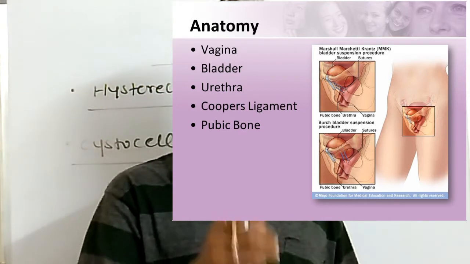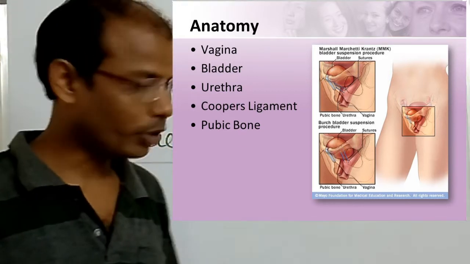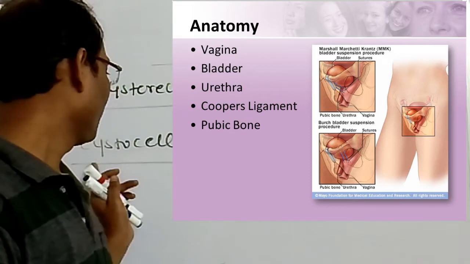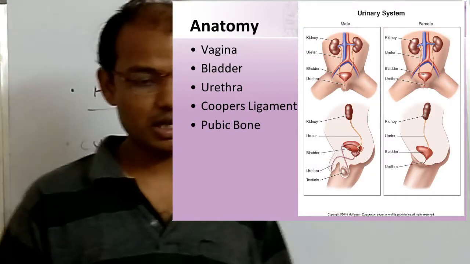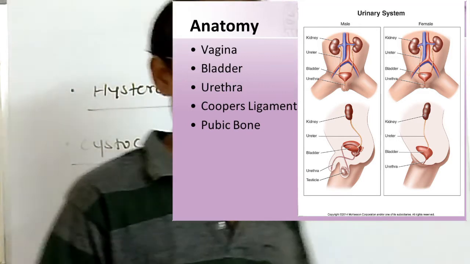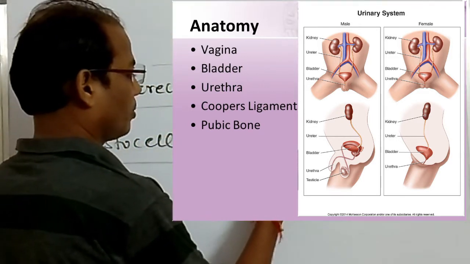A surgical procedure is conducted to strengthen the muscles of the bladder. That surgical procedure is called the Marshall-Marchetti-Krantz procedure.